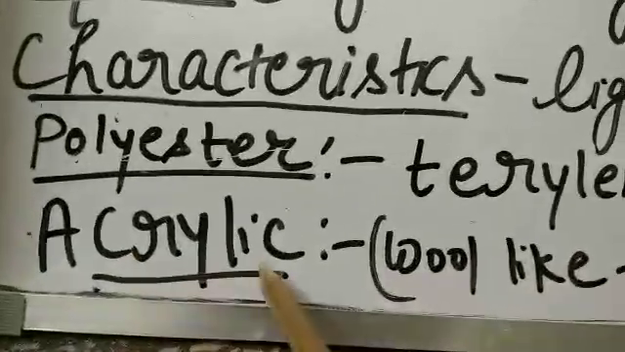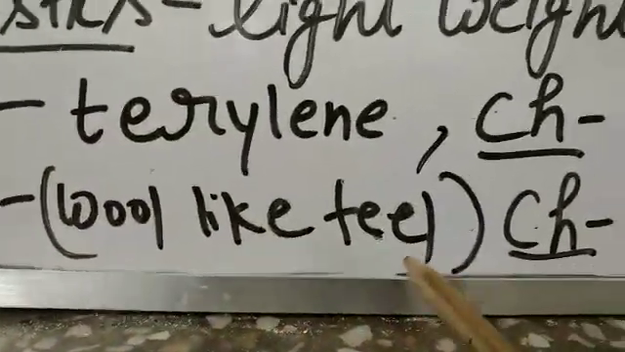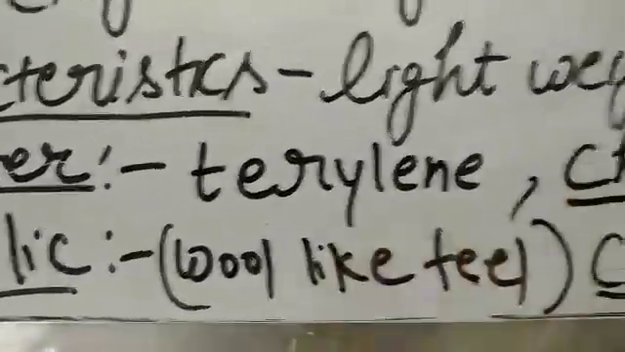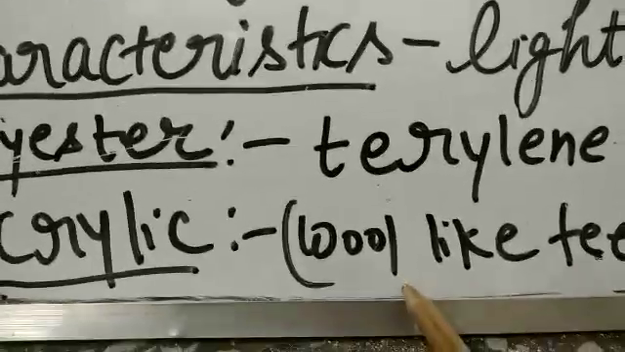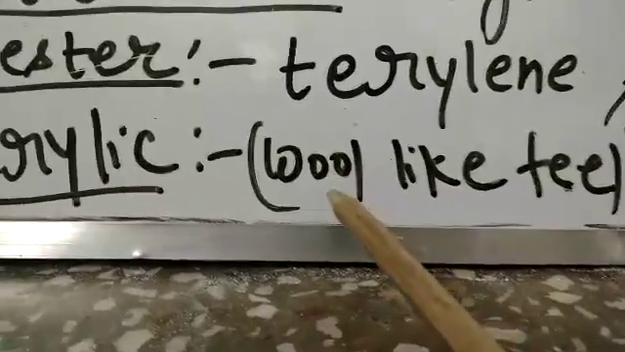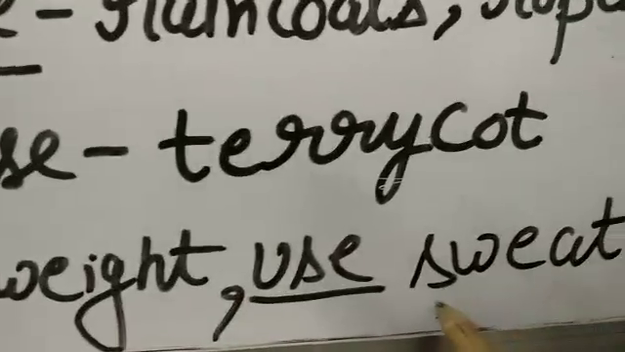Next we have acrylic. Just as rayon has a silk-like feeling, acrylic has a wool-like feel. Obviously, since it has a wool-like feel, we use this fiber to make sweaters, because wool is very costly. We need sheep and goats, we need animals, to get the wool, but in industries we make acrylic to get the wool-like feel. It is soft and lightweight, and we use acrylic fiber to make sweaters, socks, etc.